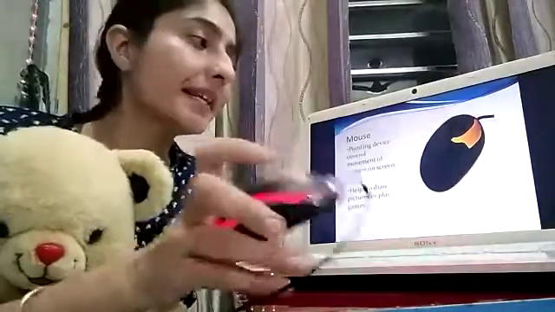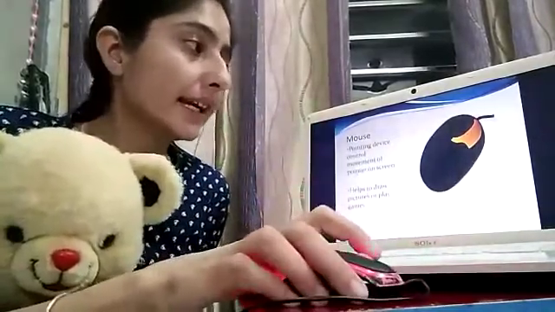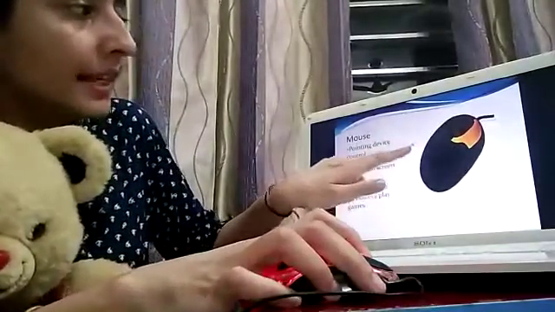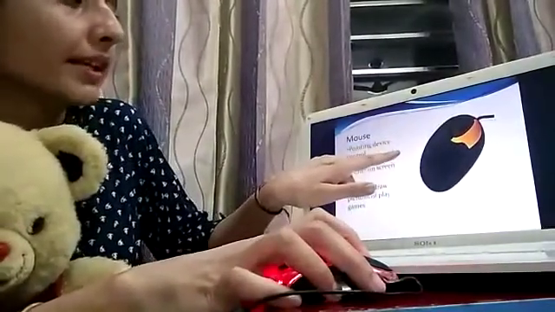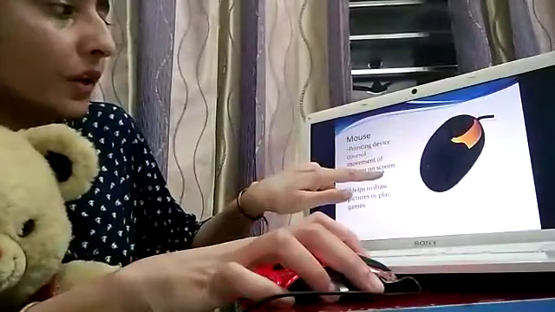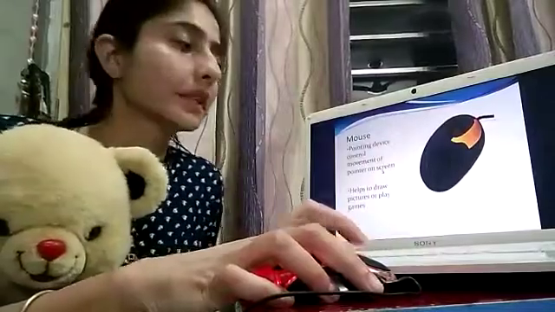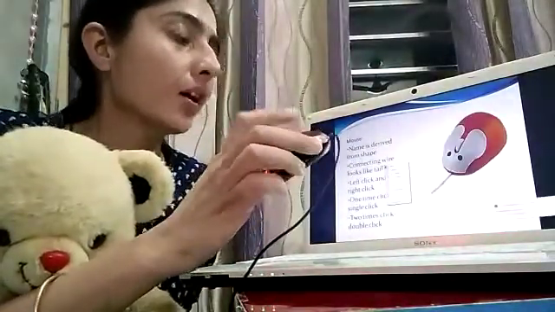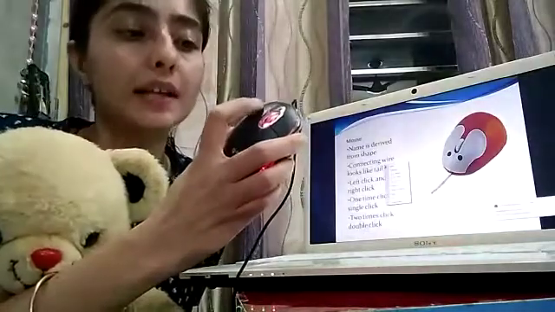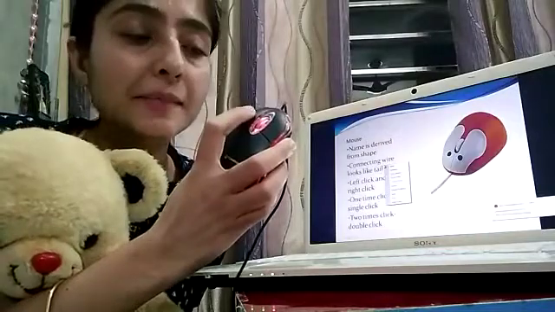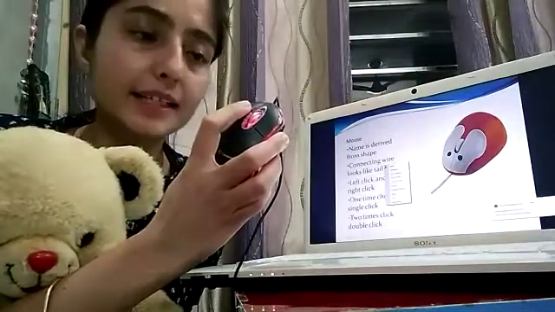Mouse is a pointing device. Look at this pointer. When your mouse moves, this pointer will also move on the screen. This is a left click. This is a right click. When you click one time, it is called single click.